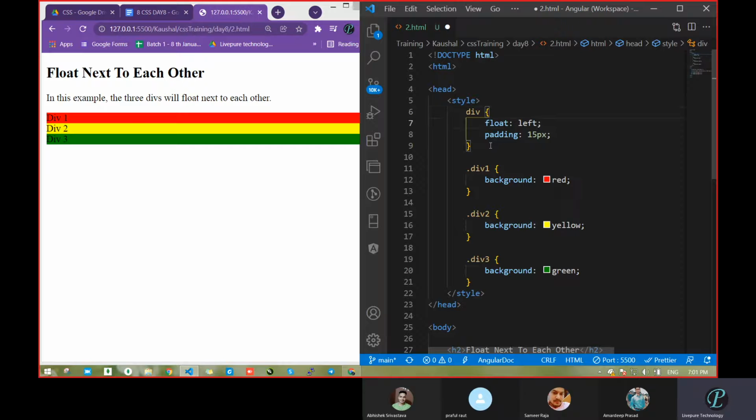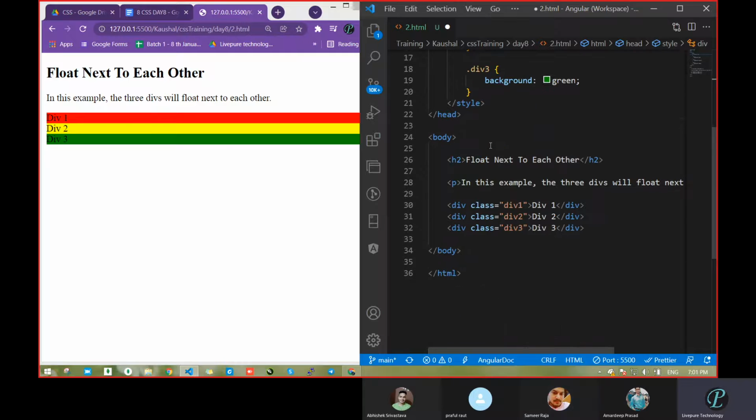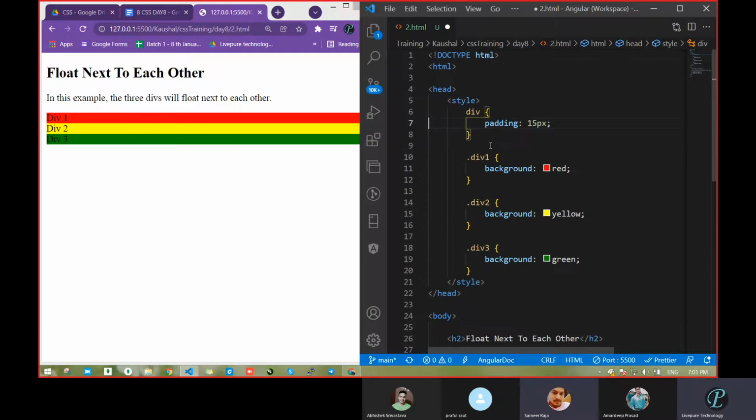Now wait, I will remove this. What about padding? What will it do? Padding 50 pixel. Whatever div 1 is there, it will take margin from inside, means for all divs, correct? It will take padding in which direction? All directions: top, bottom, right, left. Okay, let's see what it will do.